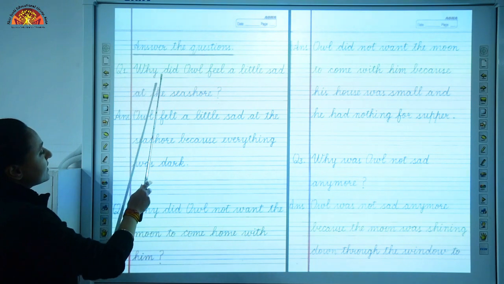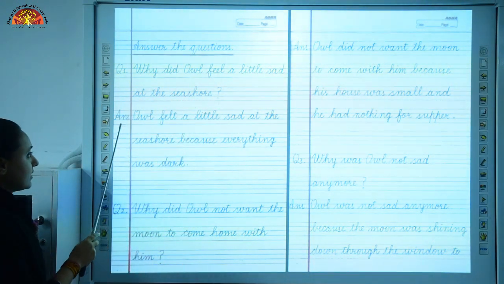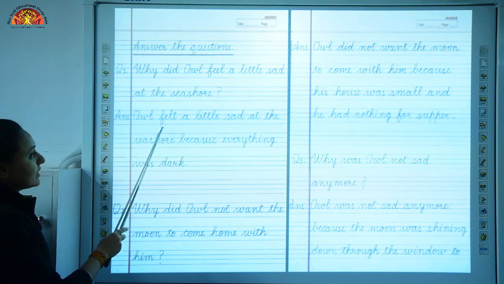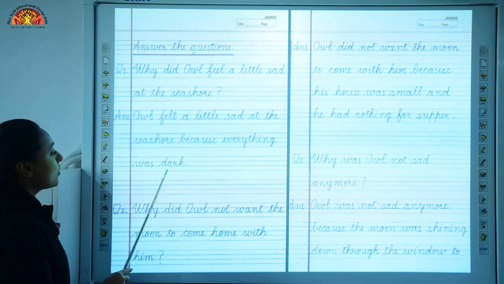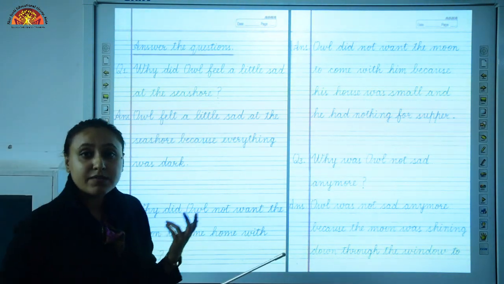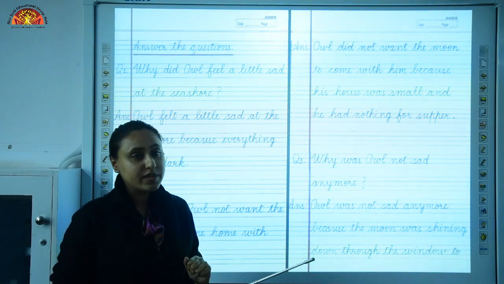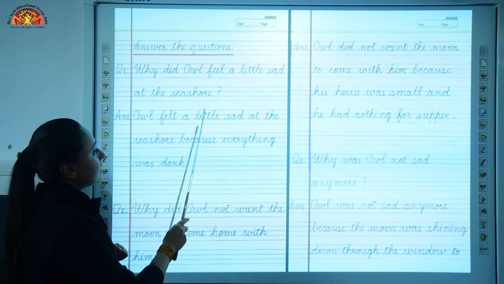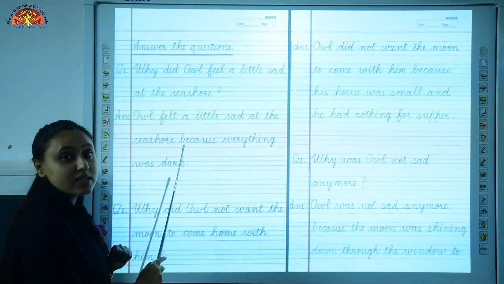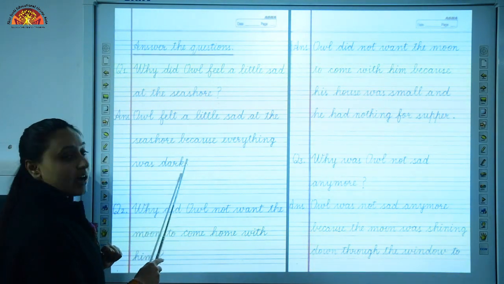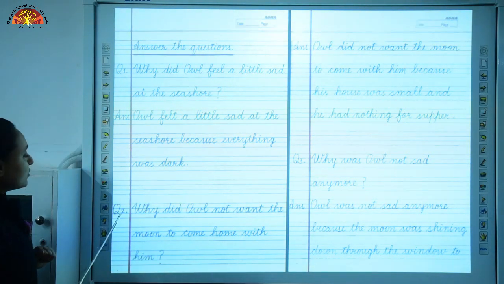Number 1 is, why did owl feel a little sad at the seashore? Answer is, owl felt a little sad at the seashore because everything was dark. Why he feels sad? He felt sad because there is darkness everywhere. Okay. Owl felt a little sad at the seashore because everything was dark. Okay. D-A-R-K, dark. Everything was dark. Now look at number 2.